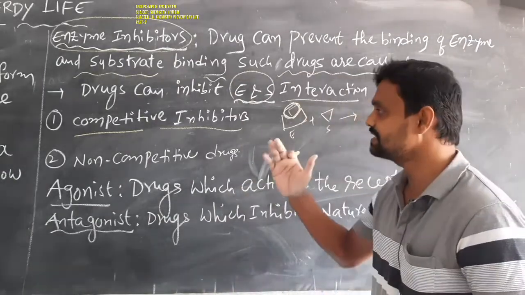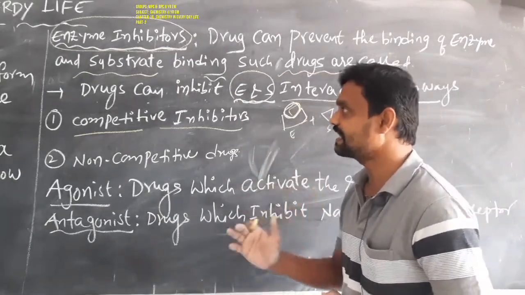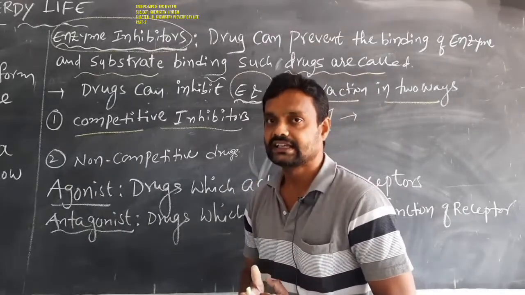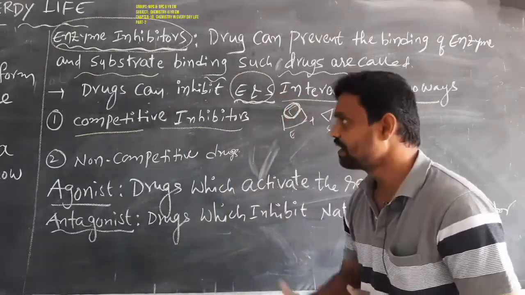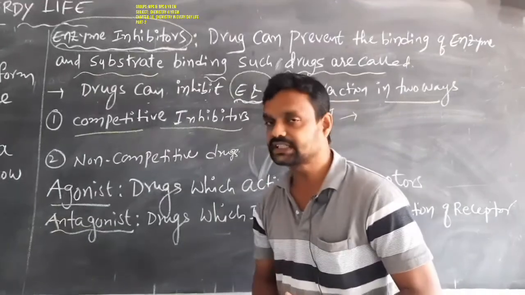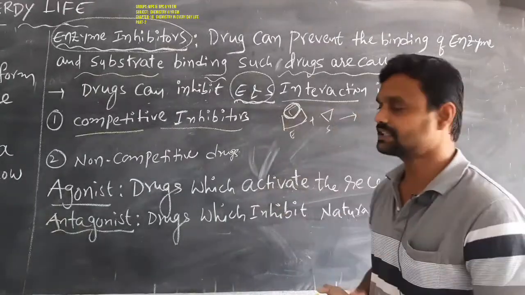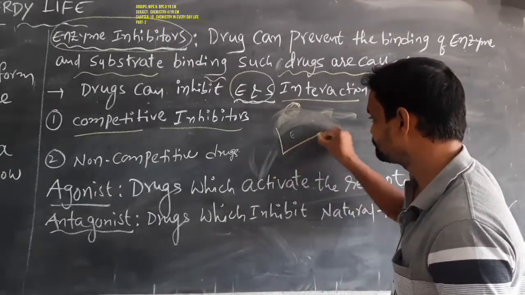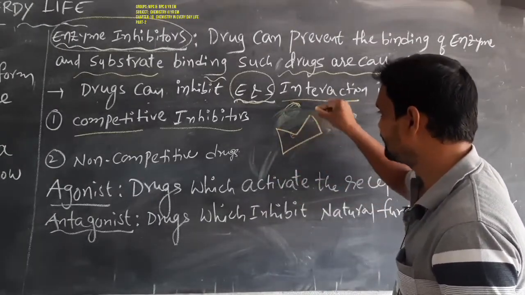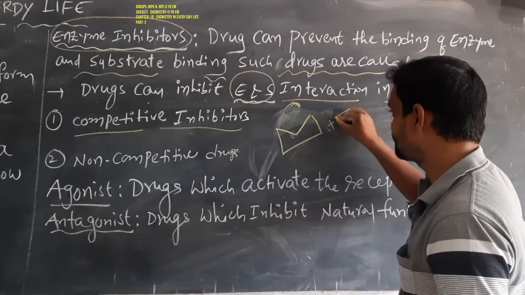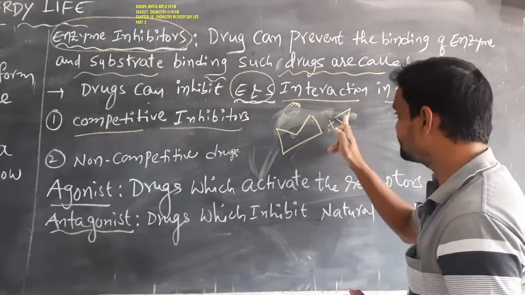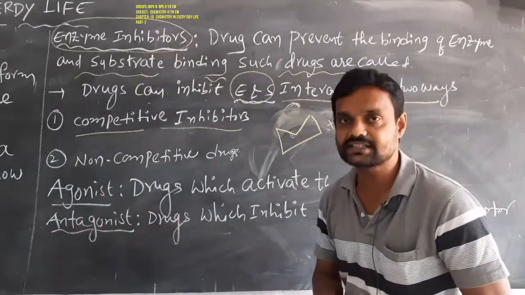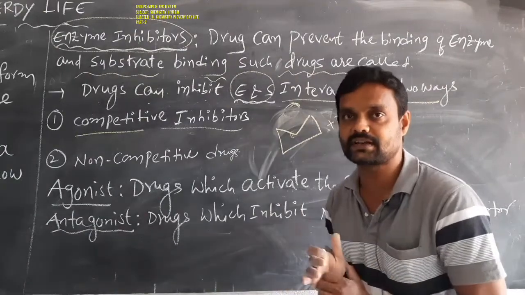Okay students, this is one way of enzyme inhibition. Here, that enzyme inhibitor is called a competitive inhibitor. And the second way is, for example, here this is the enzyme, this is the substrate. Generally the substrate occupies the active site which is present on the enzyme, then the reaction will be completed.